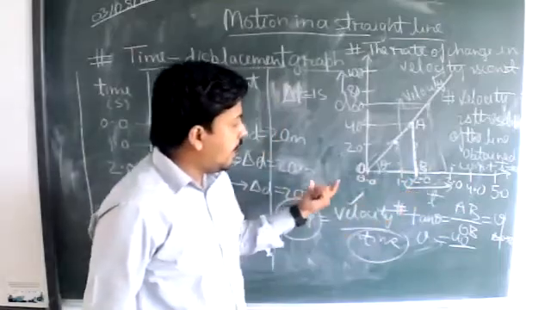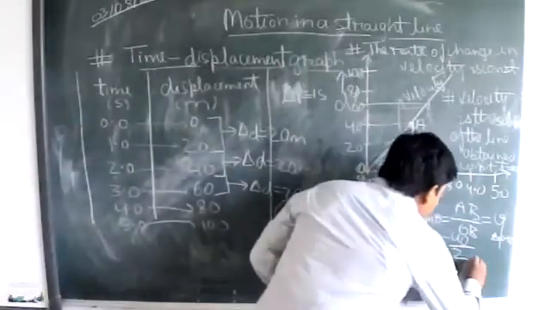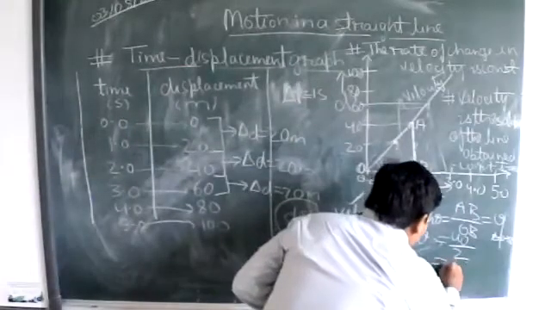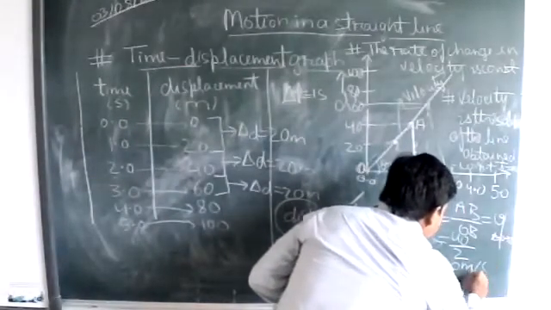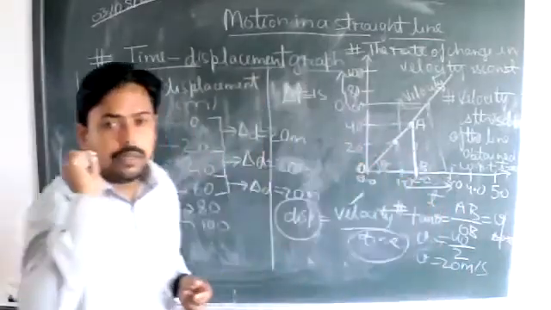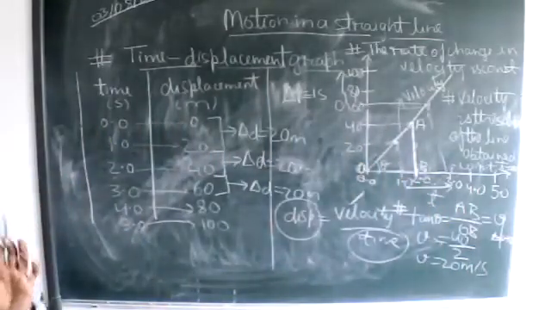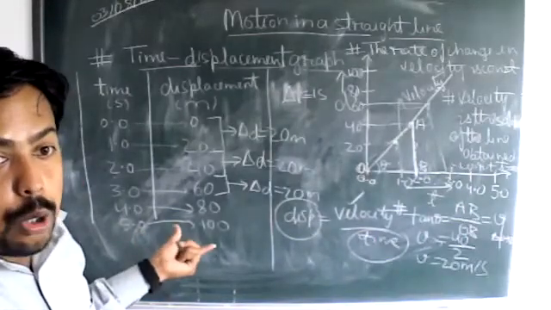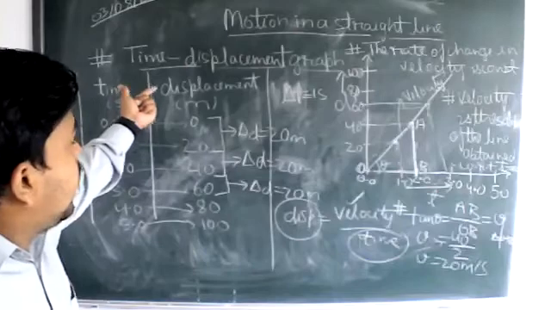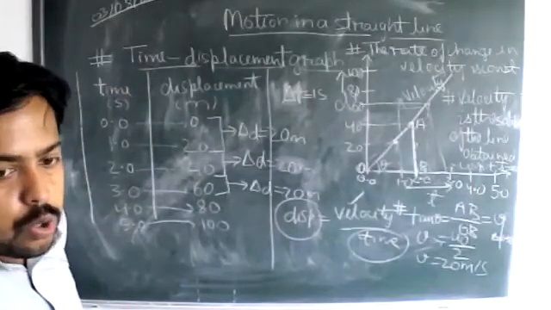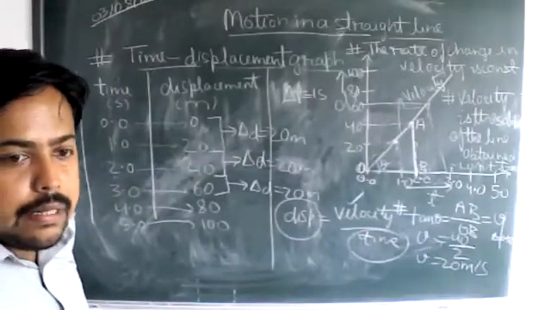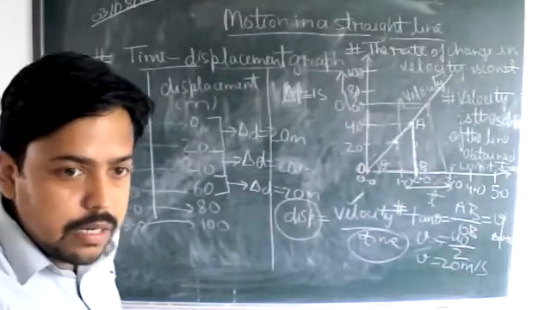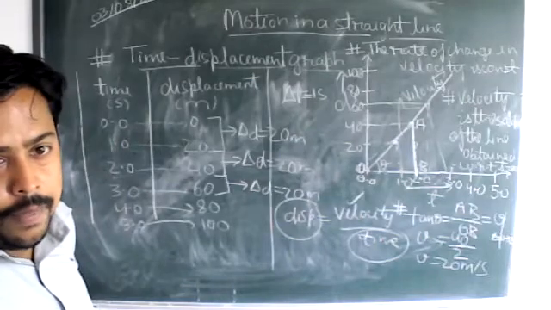Okay, so delta T will be how much? 2 minus 0 will be 2. So from here the value comes out to be 2 meter per second, which is the required value of V according to the question I am asking you. In this way you will be solving questions related to the time displacement graph. Start writing this, and after writing, please let me know. After that, we'll be discussing some more properties in this time interval graph.